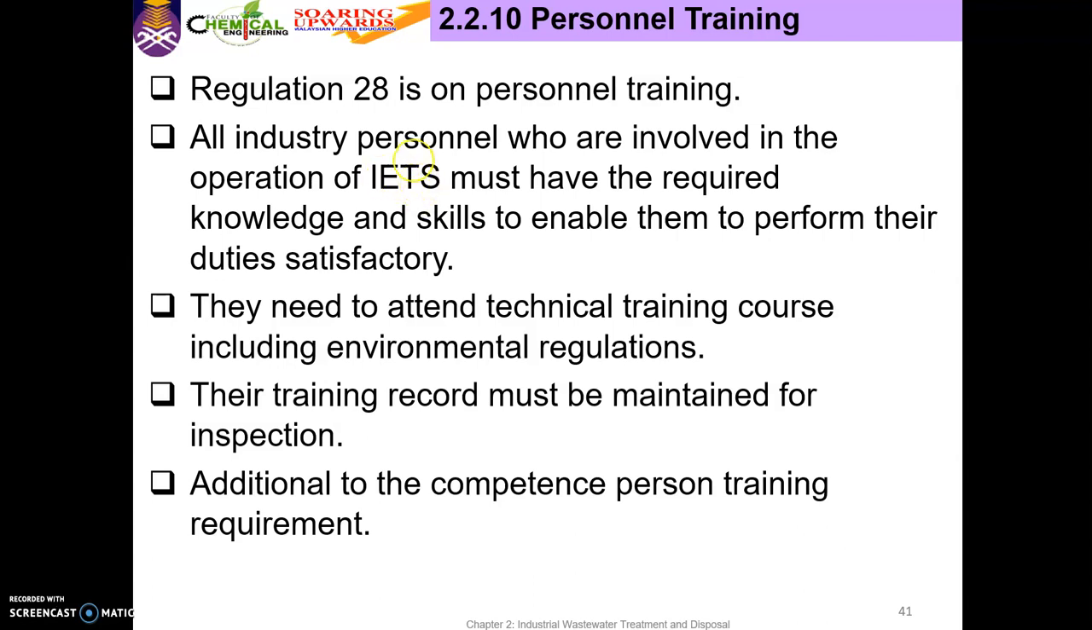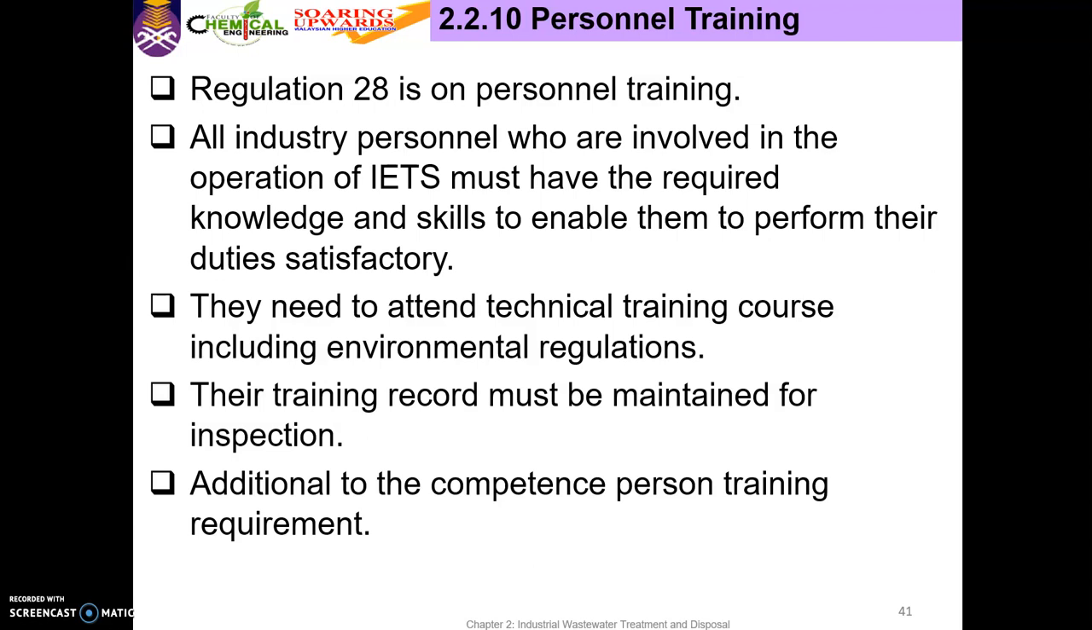Okay, so kena provide, contohnya untuk check meter contohnya, so kena bagi proper knowledge for that person. Okay, because certain equipment lain punya SOP dia, so they need to attend technical training course including environmental regulation. So their training record must be maintained for inspection. So for staff yang pergi training, so kena keep record, okay, as a proof. So nanti kalau ada orang datang audit, so they have all the proof.